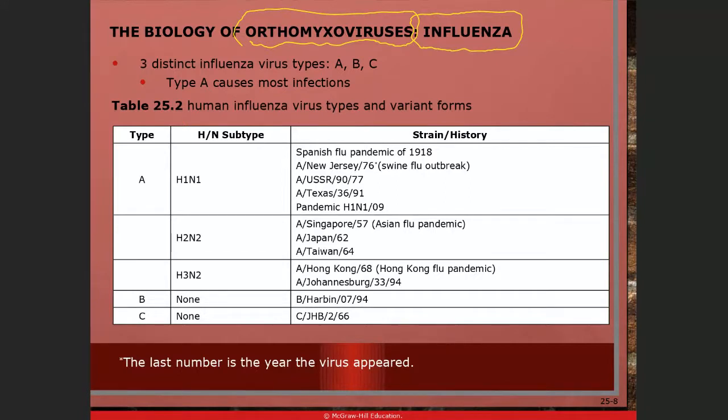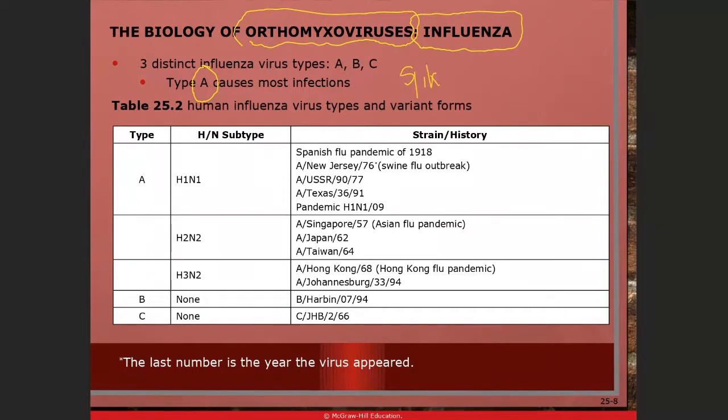But it is better to have the flu shot every year, in order to protect us from the flu that may be spread during that year. Now, the most common one and the most dangerous one is type A flu viruses. And this type A actually has different subtypes based on the spike. So the spike, which is the H spike and the N spike.